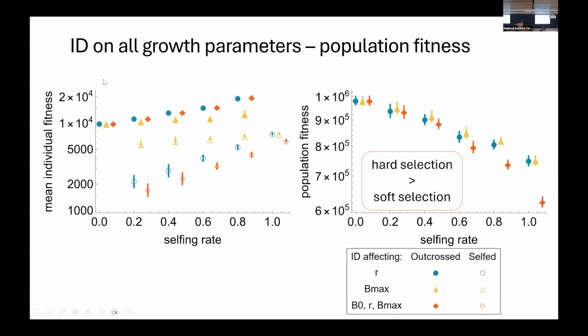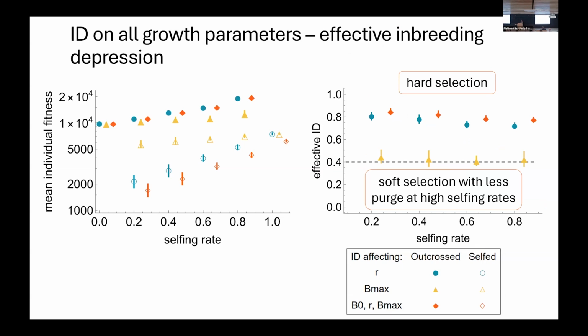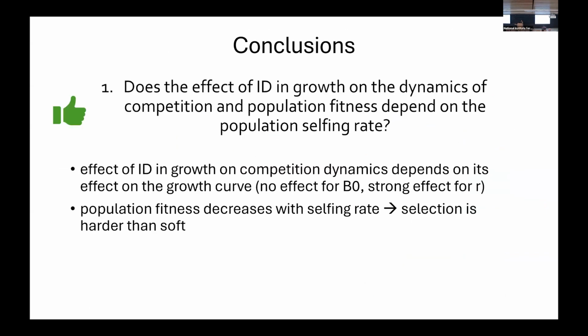And the higher mortality of the self plants translates into a more dramatic decrease in population fitness when we increase the selfing rate. Effective inbreeding depression is stronger, but still we have this decrease in effective inbreeding depression when we increase the selfing rate, showing that high selfing rate purges less deleterious mutation.